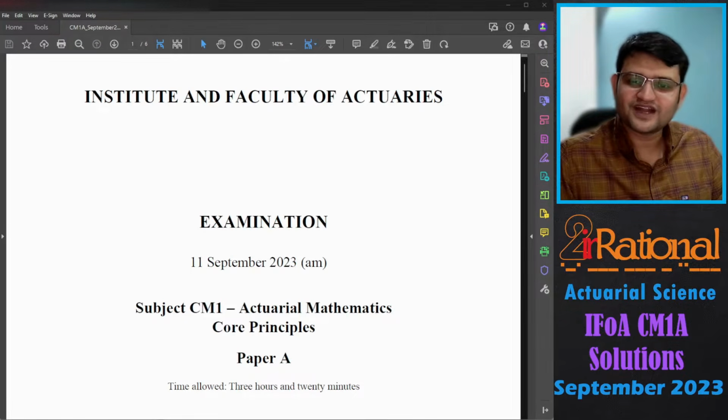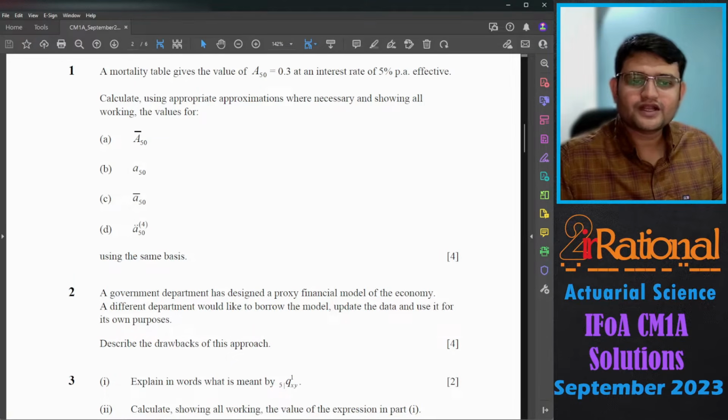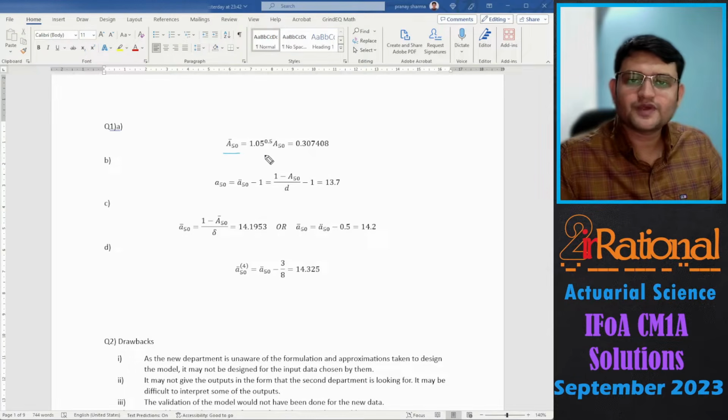So let's get started. Question number 1. A mortality table gives the value of A50 equal to 0.3 at an interest rate of 5% per annum effective. Calculate, using appropriate approximations where necessary and showing all workings, the value for these four. So A bar 50, that is payable immediately on death, will be (1 + i)^(1/2) times A50. This is an approximate relation.